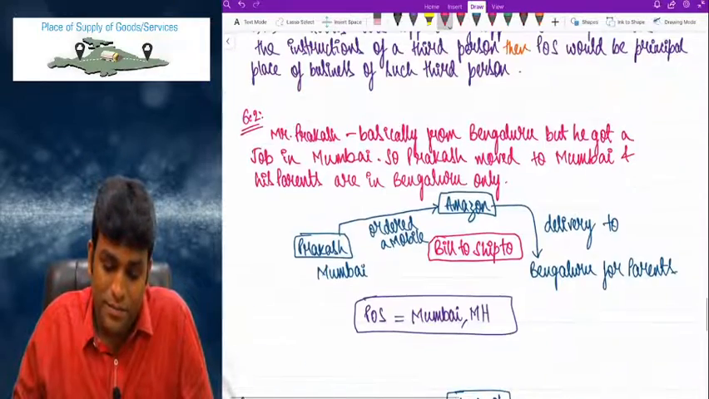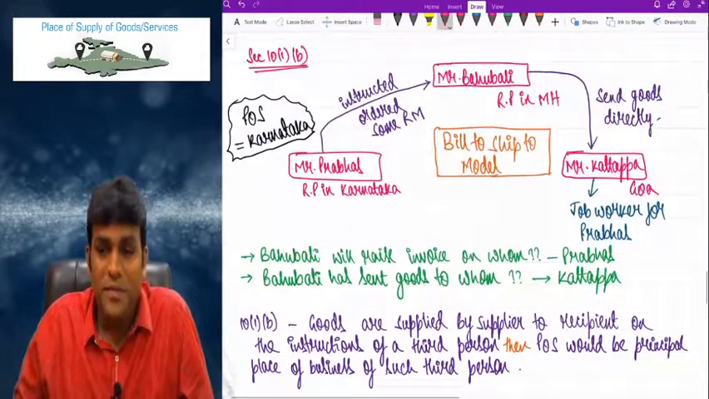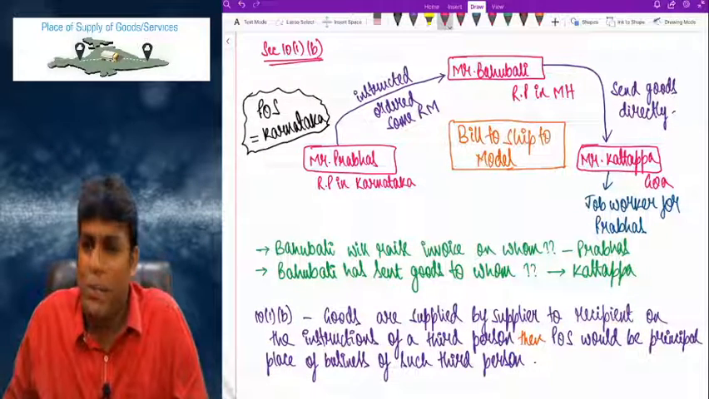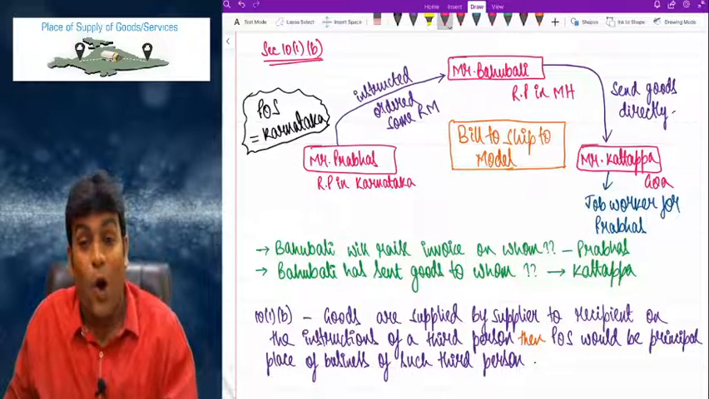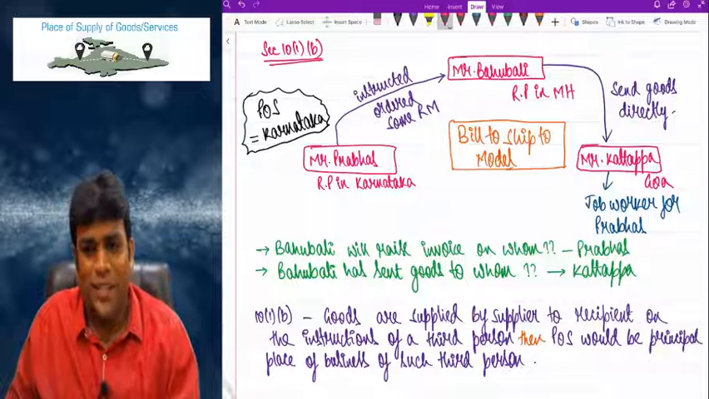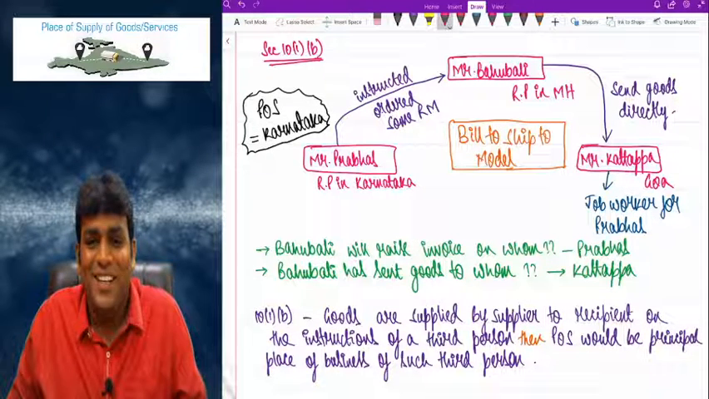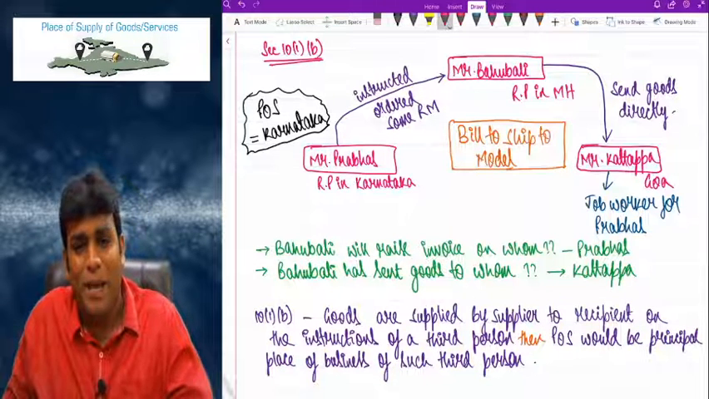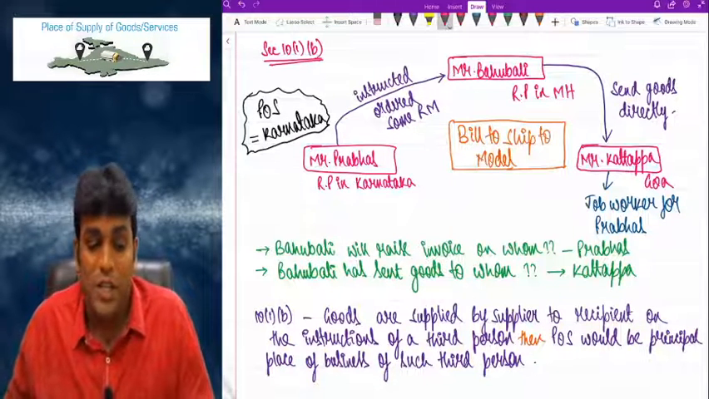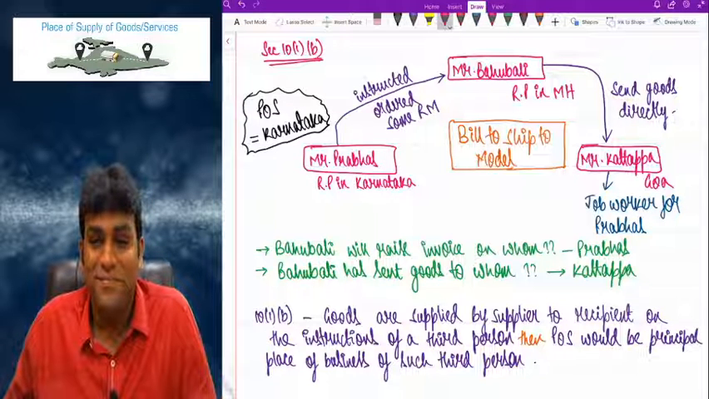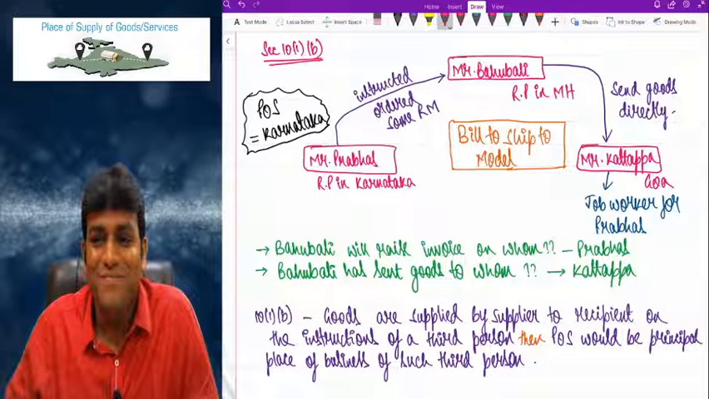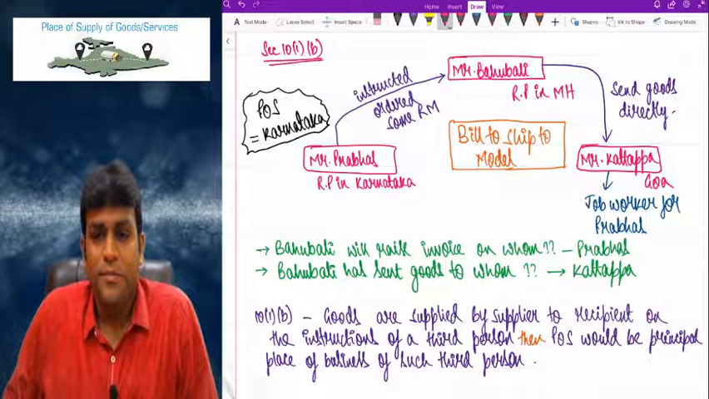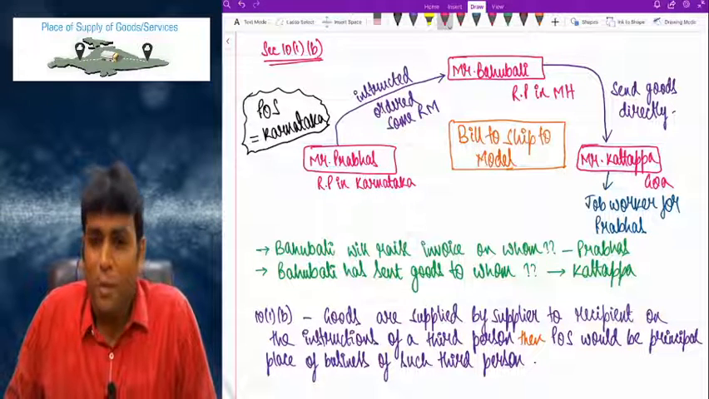Take it, come on. Please write down. Very interesting and important, so please do write. And I want you to take all the 3 examples. And in all the 3 examples, there is good concept. So please write down. 10(1)(b). Goods are supplied by supplier to the recipient on the instructions of third person. Clear, right? Come on, write down.